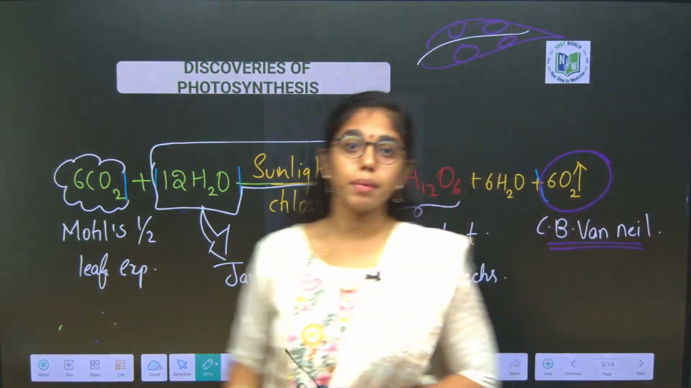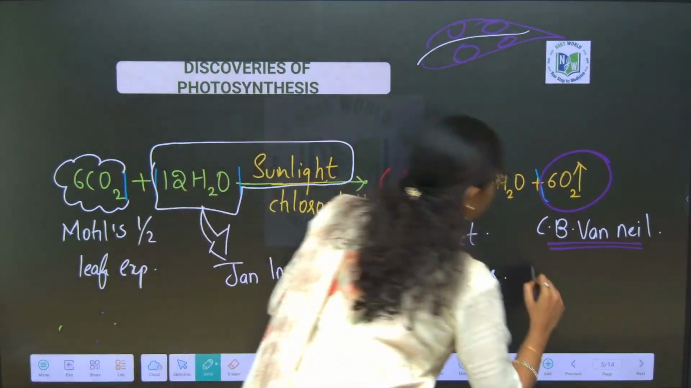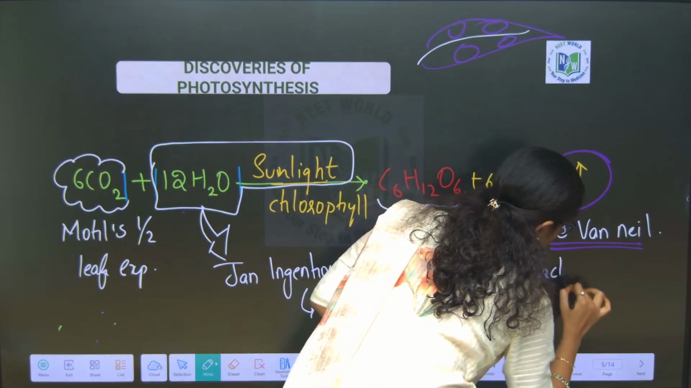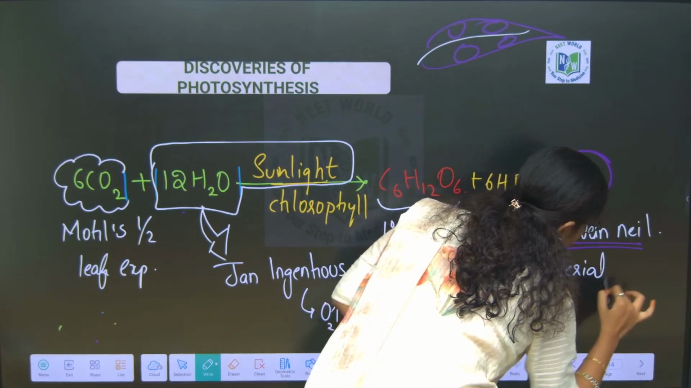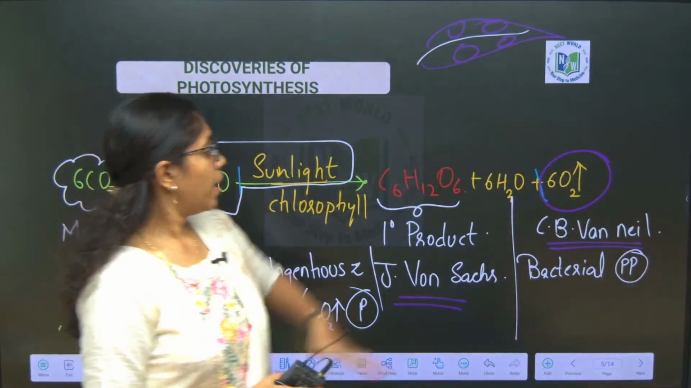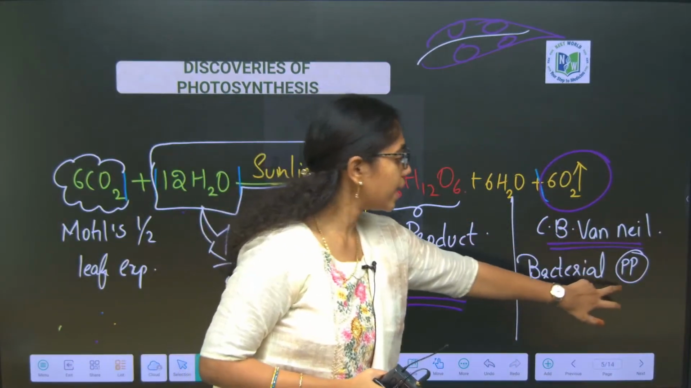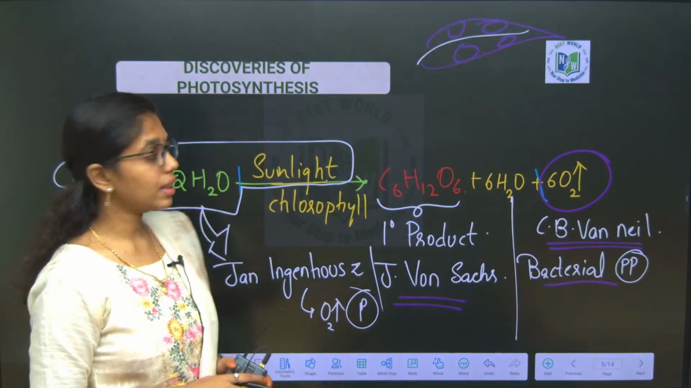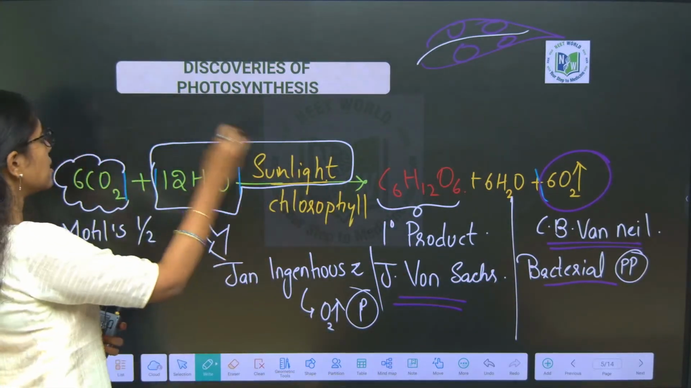By what experiment, ma? He has conducted bacterial photosynthesis. Okay, he has conducted bacterial photosynthesis. Fine. C.B. Van Niel has conducted bacterial photosynthesis, saying that oxygen is coming from water.